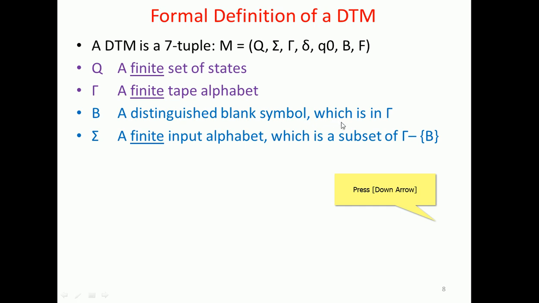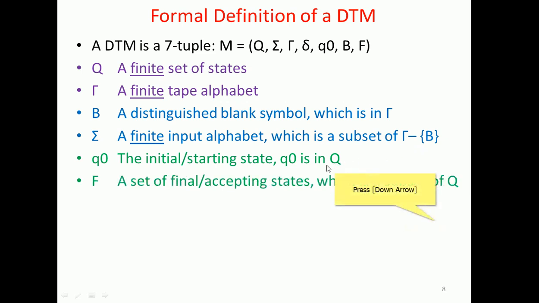It is a subset of lambda, minus the blank, which we need to deduct. Q naught is the initial or starting state, and Q naught is in Q. F is the set of final or accepting states, a subset of Q.